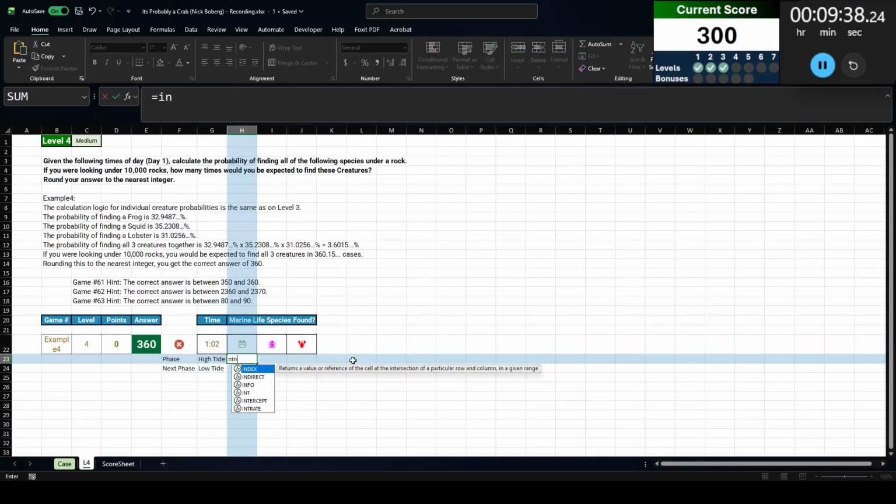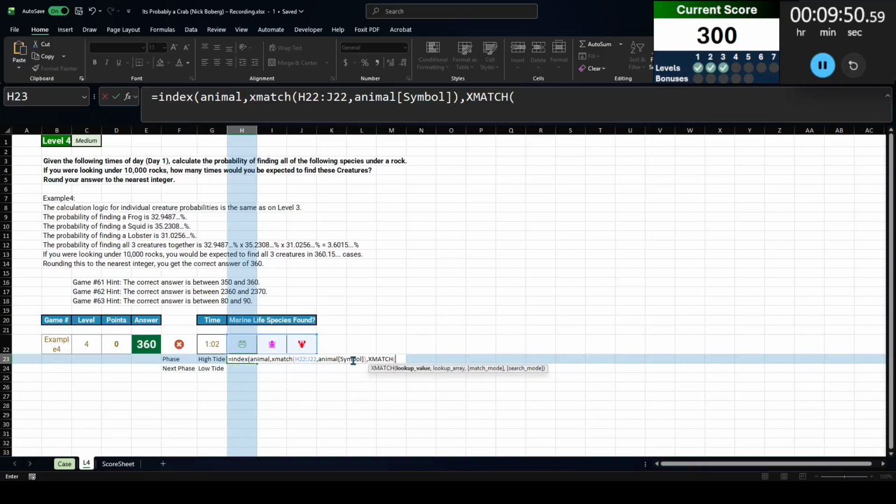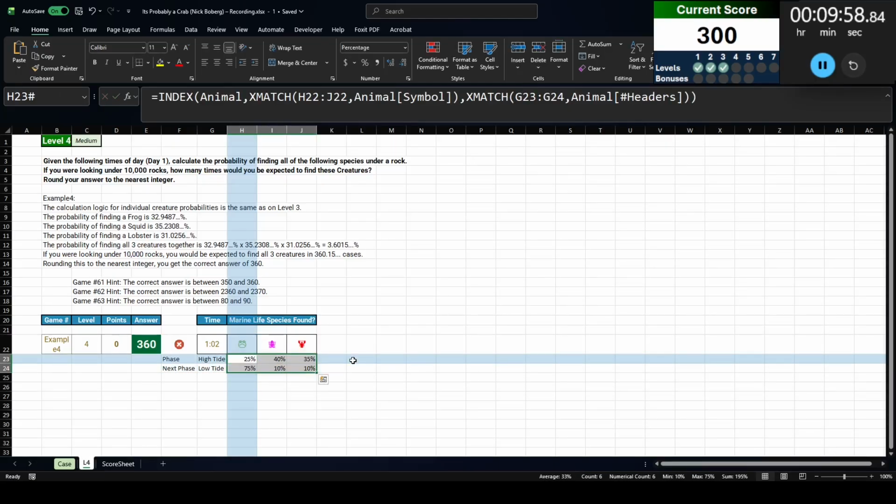So let's do index animal. It's only singular. Row numbers. We're going to X match these against animal symbol. And then for column number, we're going to X match these in animal headers. There we go. So that's going to give me the probabilities across all of these times.